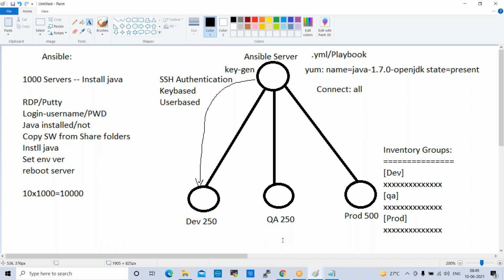We can stop, start, and terminate instances using Ansible. So many activities it will perform. Ansible is a very secure tool and it is cost effective compared with other tools like Chef and Puppet.